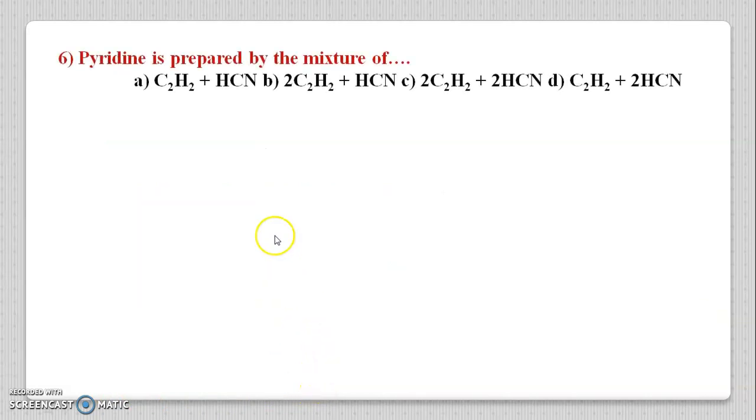Next question is pyridine is prepared by the mixture of A C2H2 plus HCN, B 2 molecules of C2H2 plus HCN, C 2 molecules of C2H2 plus 2 molecules of HCN and D C2H2 plus 2 molecules of HCN. The correct option is B here, that is 2 molecules of C2H2 plus hydrogen cyanide. By the mixture of this we can easily prepare pyridine.